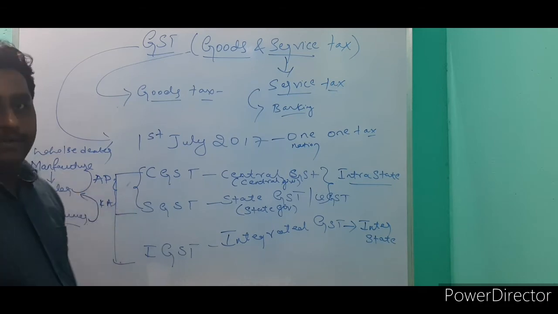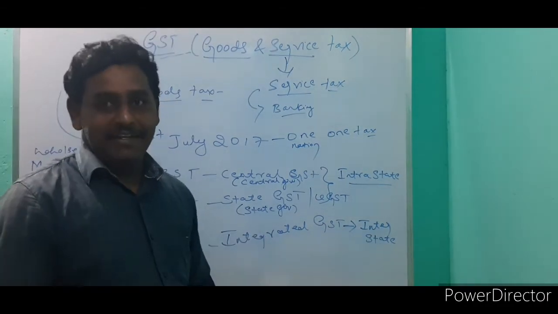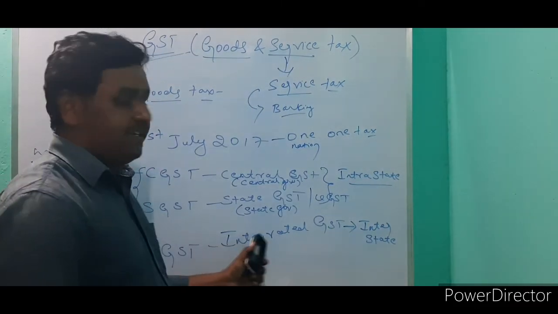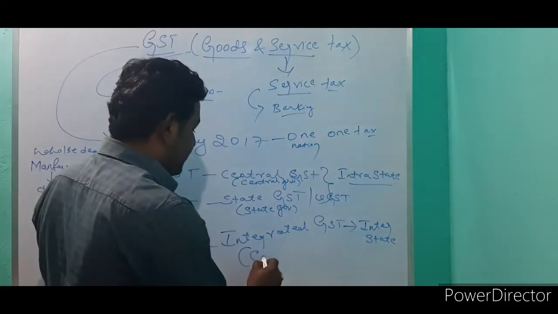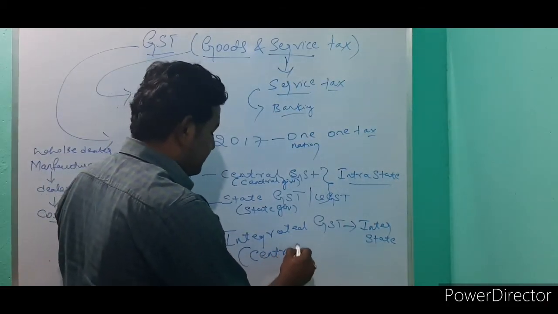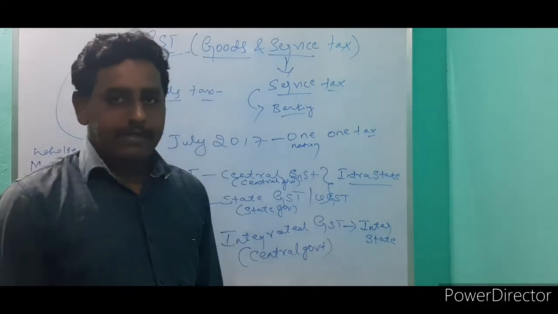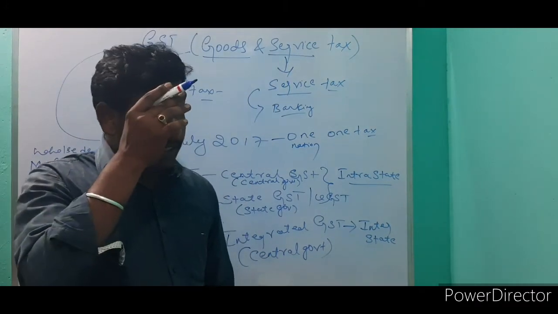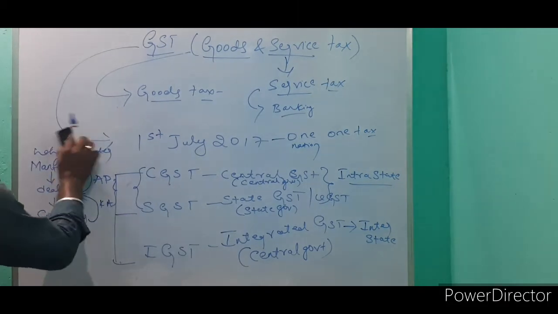Here it is happening in two different states. That's why it is called inter-state. In that case only we apply IGST. This tax is collected by the central government.